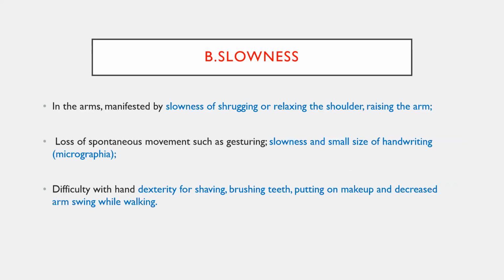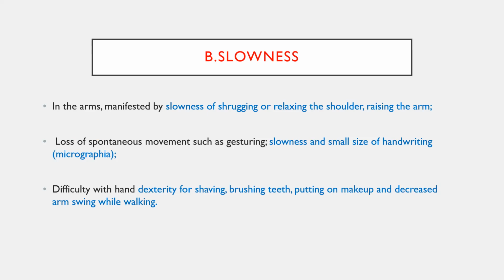Second one is slowness. Slowness can be asked in the history also, and you can demonstrate it in the examination by asking about the day-to-day activities of living of the patient. For example, shaving, brushing the teeth, putting on makeup, arm swing whenever walking, handwriting, gait, shoulder movements. All those things can be asked in the history.